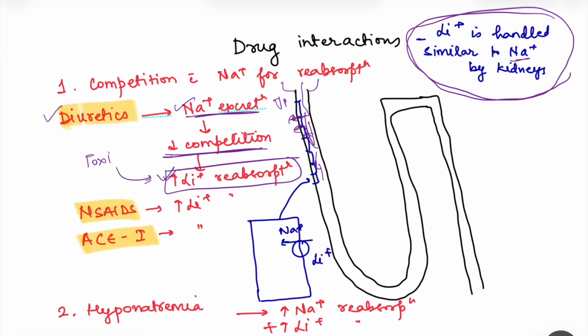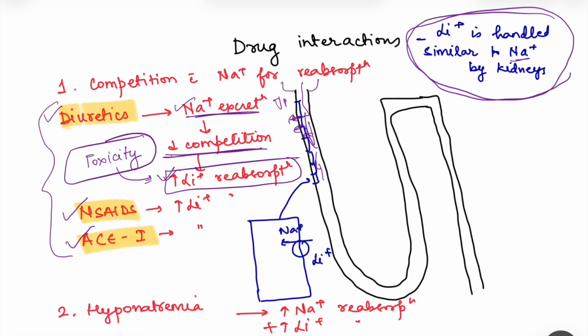Okay, we know that there is a very narrow range in which the lithium serum levels are maintained. Now, because of the presence of diuretics, there will be an increase in the lithium reabsorption and the serum levels of lithium are going to increase. Okay, same is the case with NSAIDs and same is the case with ACE inhibitors. They all increase the lithium reabsorption. Okay, and for which patients are these drugs generally used?